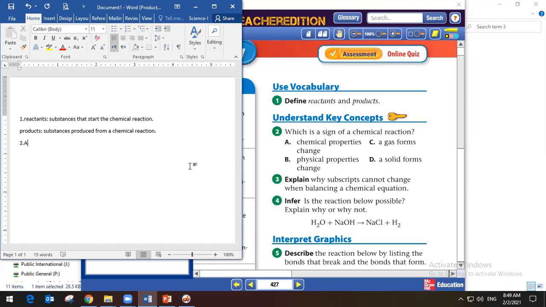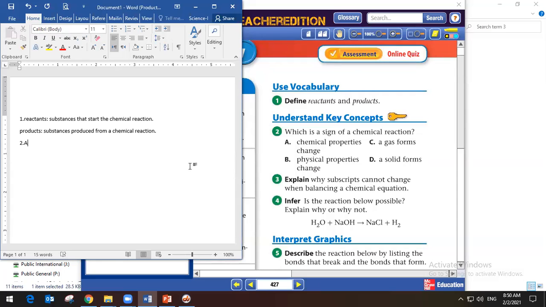Because actually he asked what is a sign of the chemical reaction. A gas forms or a solid forms does not by itself mean that it must be a chemical reaction. If the gas formed but the reactants were not gases, or a solid forms but the reactants were not solids, then in that case they could serve. But here, chemical properties change is the overall answer that gathers the two things. That means after a chemical reaction, the chemical properties of the products are completely different from the chemical properties of the reactants. Is it clear, guys?